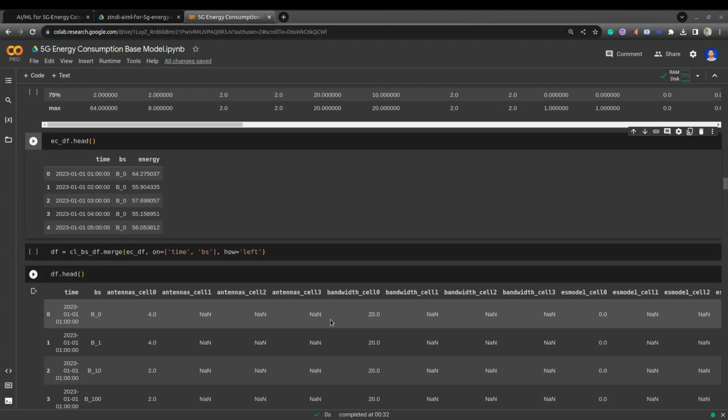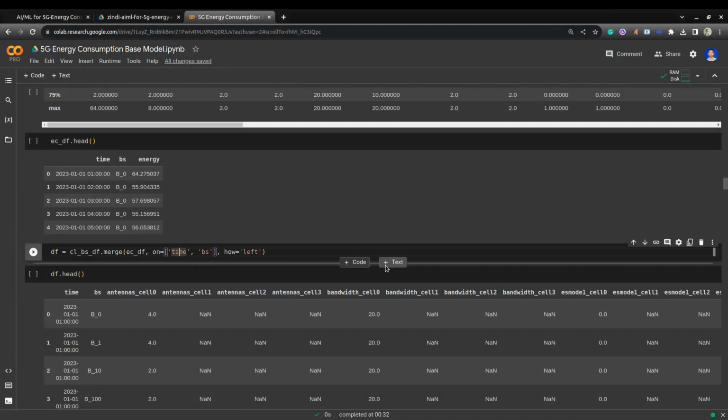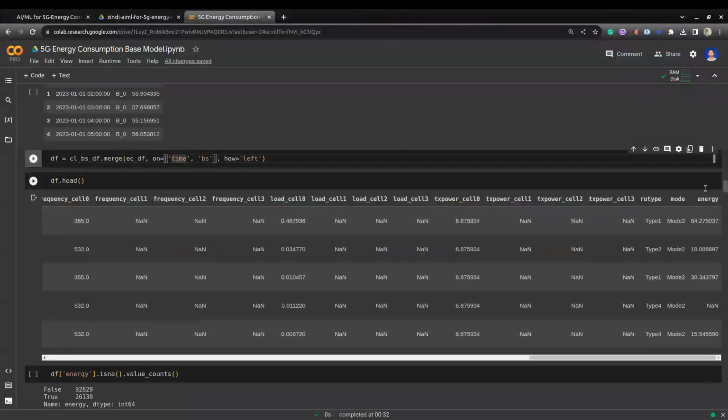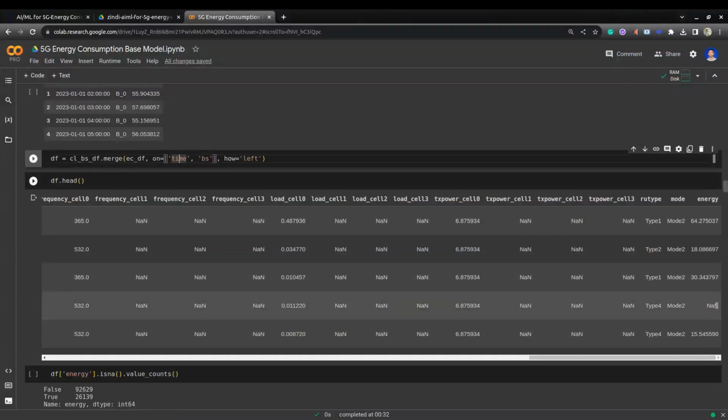Now we are merging the energy consumption data, our target data, into our cell level base level DF. You can see I merged the energy consumption data based on time and base station and assigned it to the DF. So this is our final data frame. If you look into the energy, you can observe that some values are null because those values are not present in train data. Those values are present in test data. That's why the energy column is not provided. So we need to predict for those values.